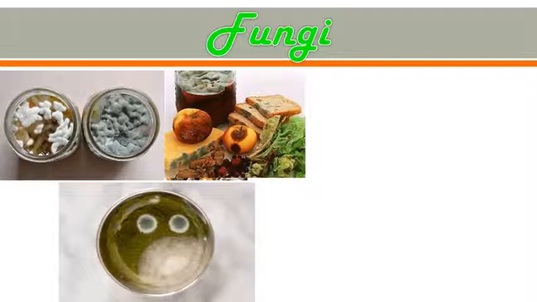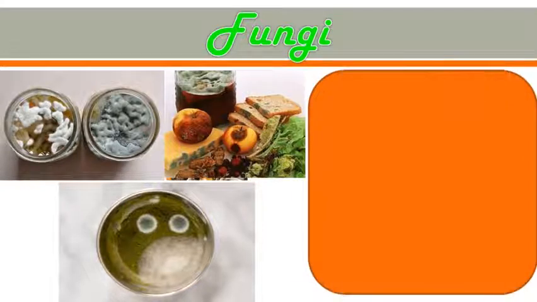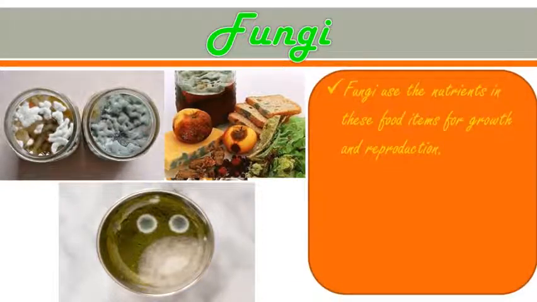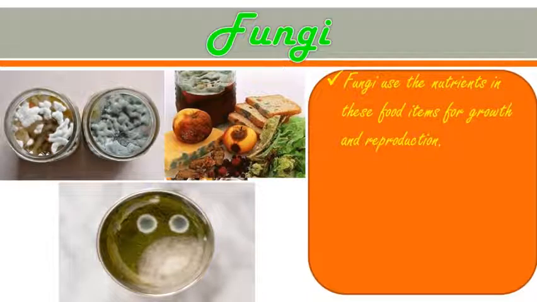The food items get spoiled, and fungi use the nutrients in these food items for growth and reproduction. Their fungal hyphae penetrate into the food items, and they use the nutrition present in the food and reproduce themselves.